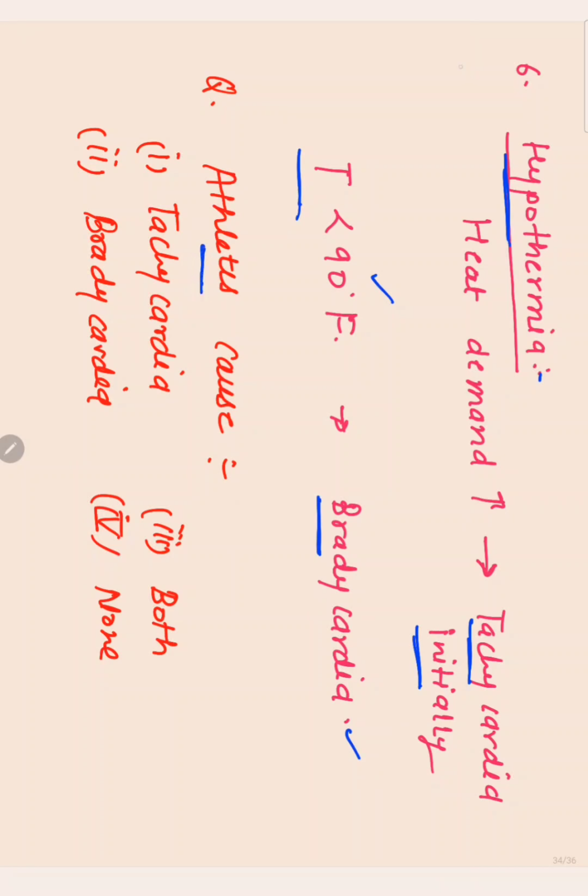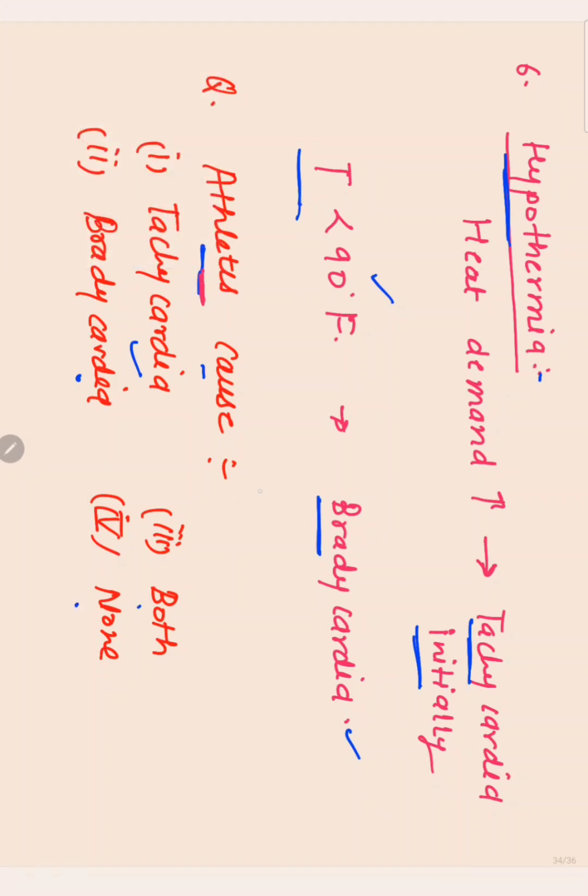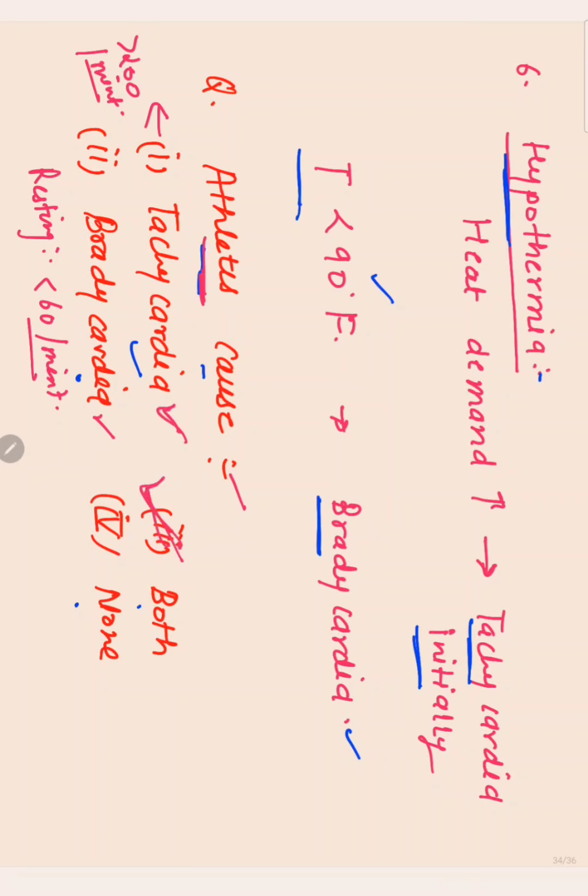One question: do athletes cause bradycardia, tachycardia, both or none? In normal athletes, either tachycardia may be present, or bradycardia may also be present. So the answer is both. While doing intense exercise, an athlete's heartbeat can go more than 200 per minute, which is known as sinus tachycardia, or while resting the heartbeat can go to less than 60 per minute, which is known as bradycardia. So in athletes we can see both tachycardia and bradycardia.